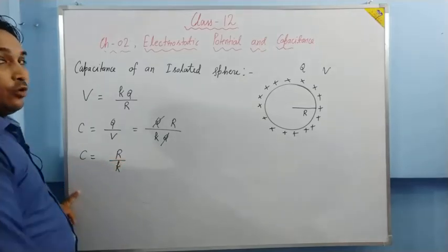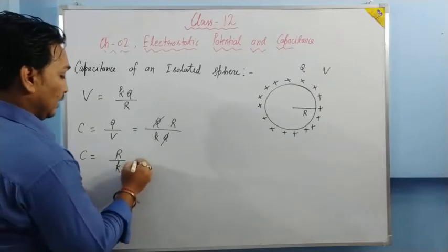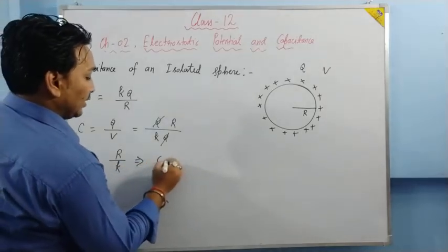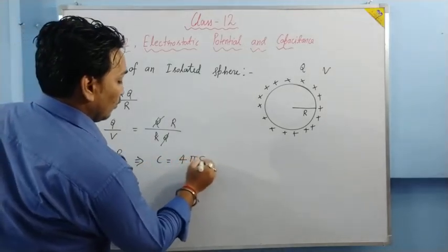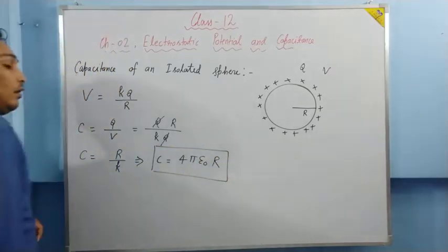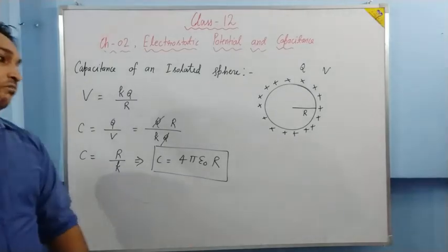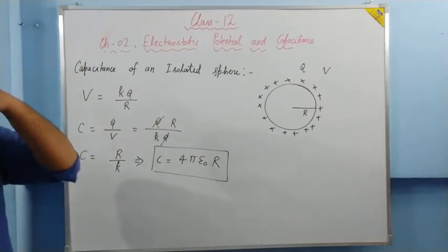K is 1 upon 4 pi epsilon naught. So what we can write? We can write that C is equal to 4 pi epsilon naught R. Is it clear? So this is what the capacitance of an isolated conductor.